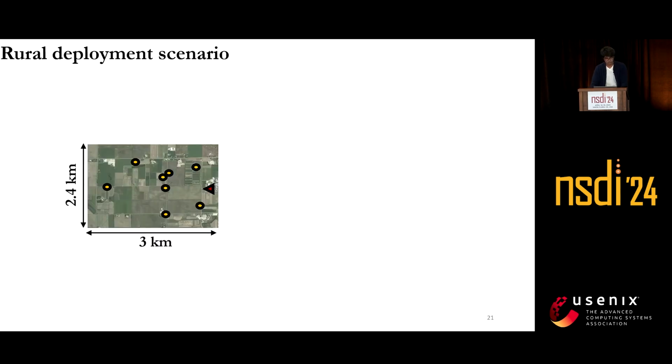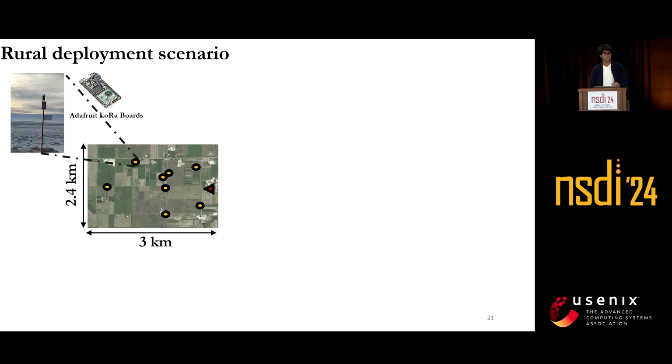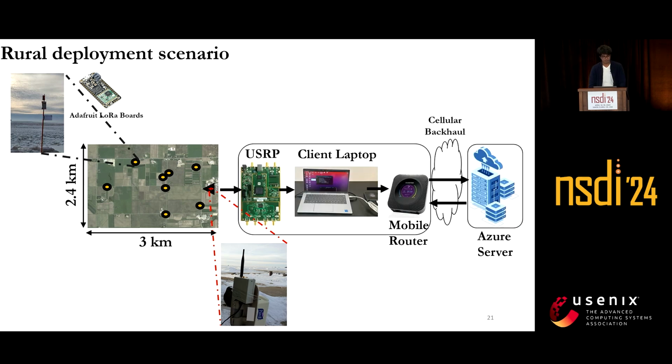So we wanted to have a real deployment, a CRAN deployment for LPWAN. Therefore, in our evaluation section, we actually deployed our whole system in a remote rural deployment in a 2.4 kilometer by 3 kilometer region. It was agricultural land where we distributed 8 LoRa nodes out in the field, and each LoRa node transmitted in a unique channel. We had a USRP B200 as our base station. It streamed live samples to a client laptop on which we were running activity detection to get active periods, as well as our Accio algorithm, which dynamically compresses.